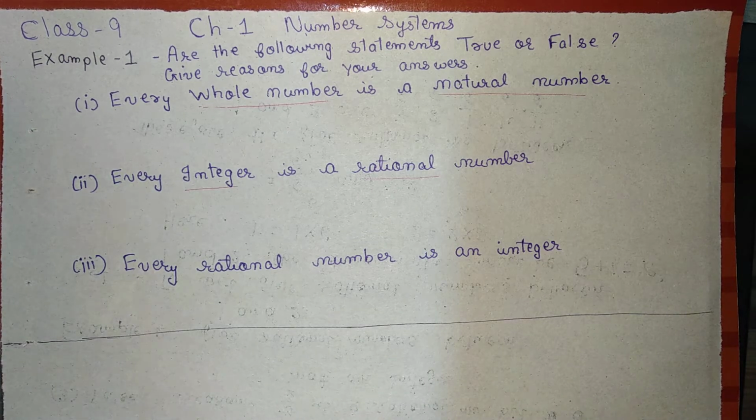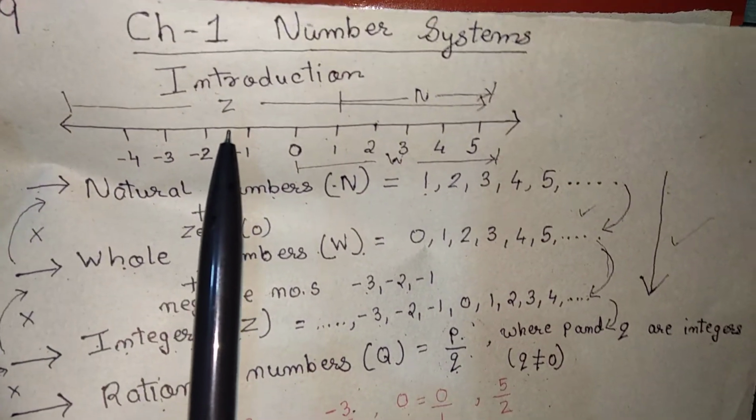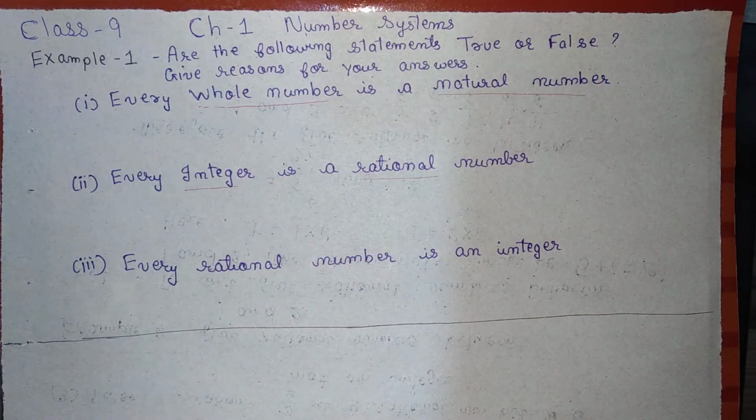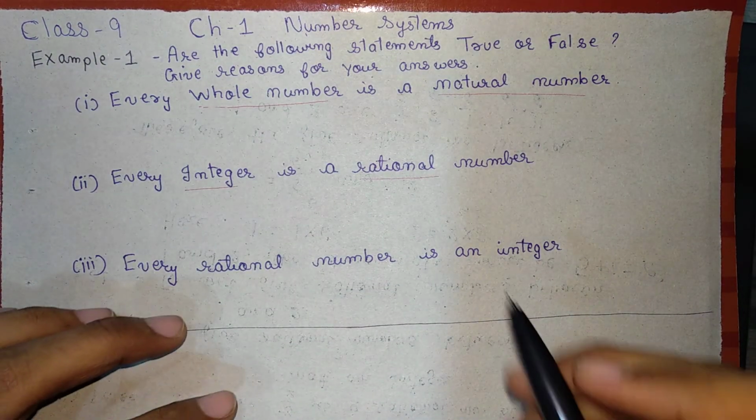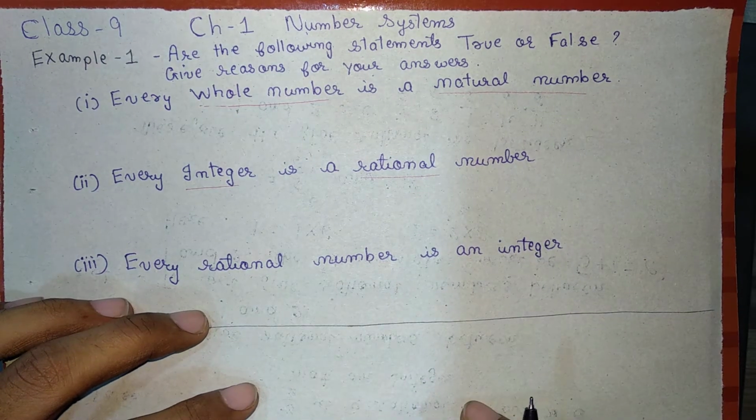If you want to know in depth what all these numbers are, we have already covered them in the very first introduction part of this chapter. Let us revise it one more time. Let us start with the natural numbers.